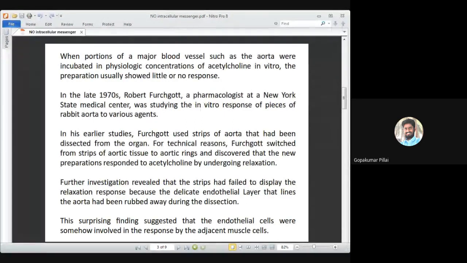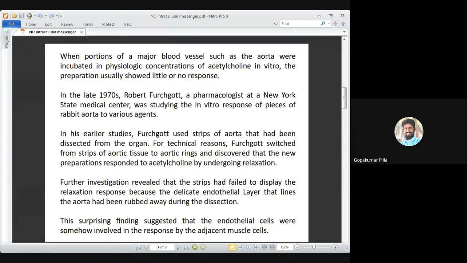During dissection, many times what happens is if you dissect it in the form of a strip, there is a chance that the upper layer, which is the delicate endothelial layer, might get lost. Because it is a mechanical event, you are putting a mechanical tension on the tissue. You are cutting it off with some kind of a tool. So when that cutting is happening, there is a probable chance that the delicate endothelial cell layers can be affected. So basically, because of that, the strips were not giving a good response.